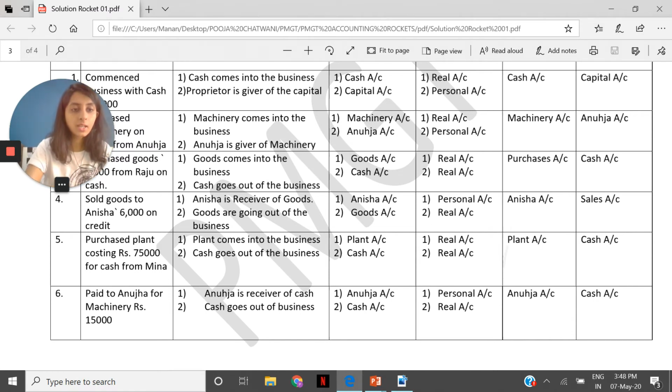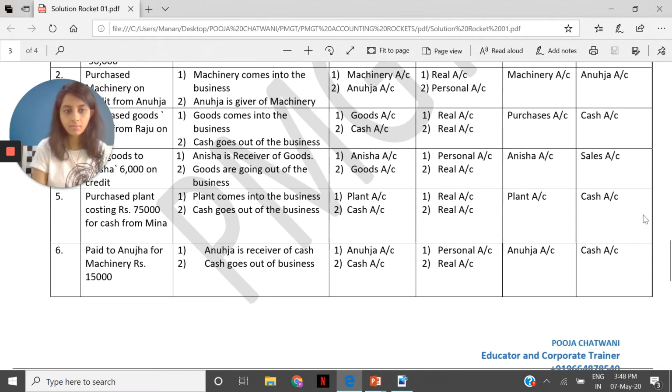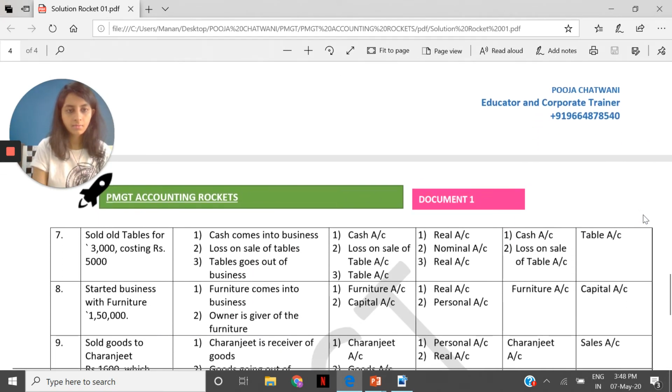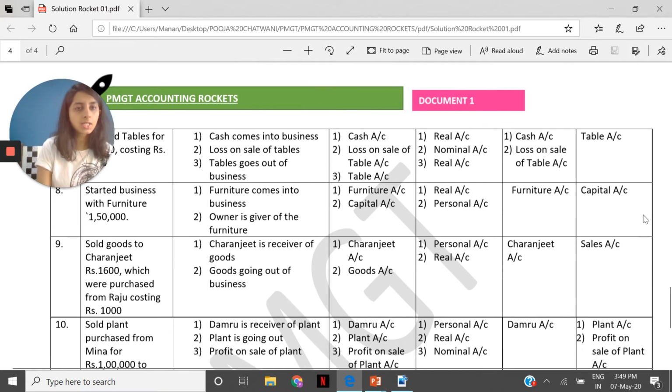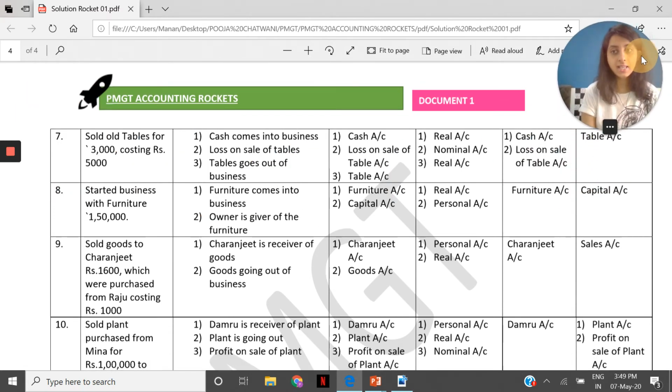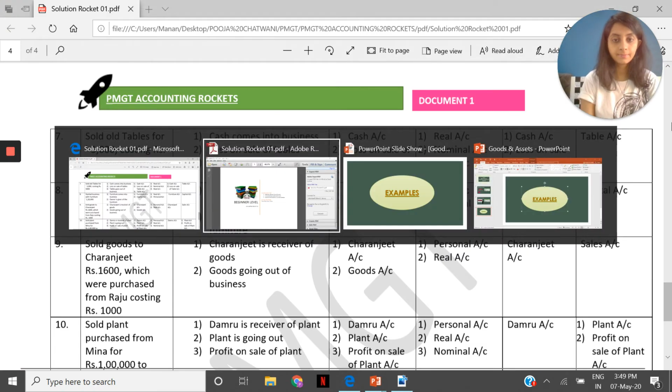Okay. The next one that we have after this is the seventh one. Sold old tables for 3,000 costing rupees 5,000. Sold old tables. Now, in this case, tables is your asset. We are selling off our tables, which cost 5,000, at 3,000. For an asset, profit and loss is recorded. I hope you remember this page really well.